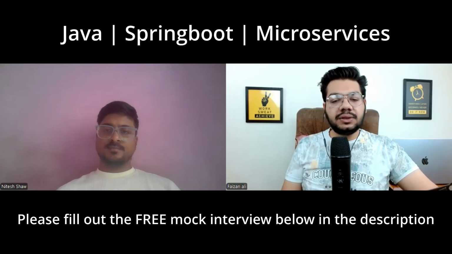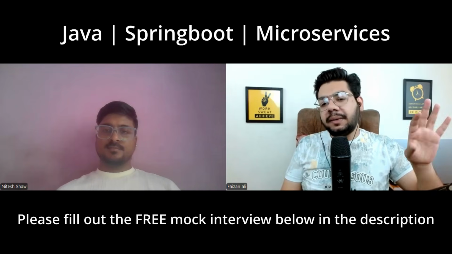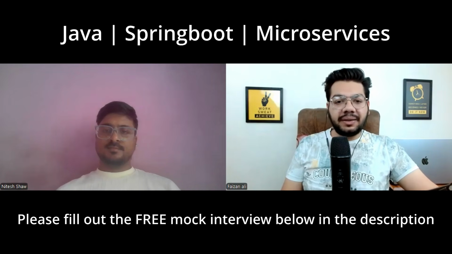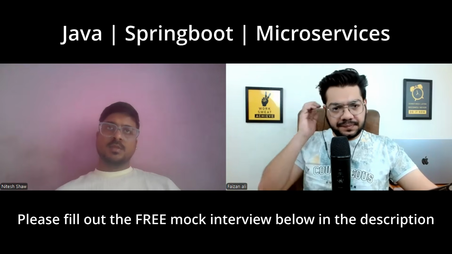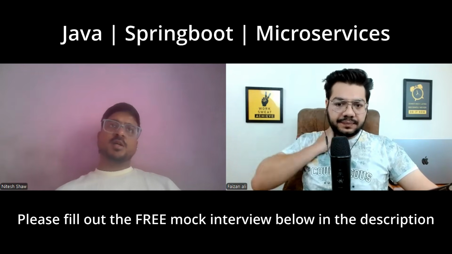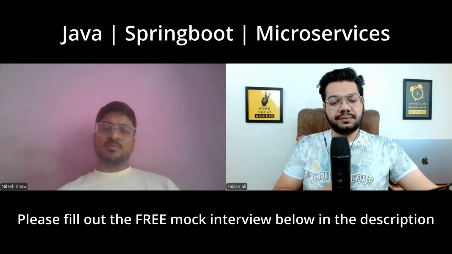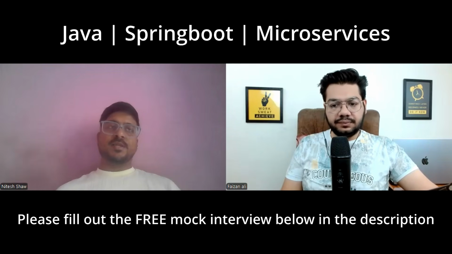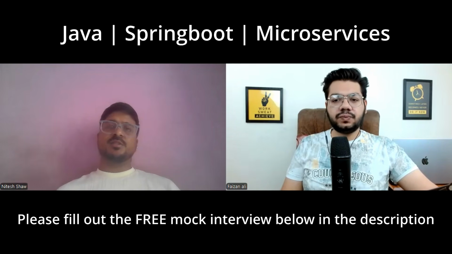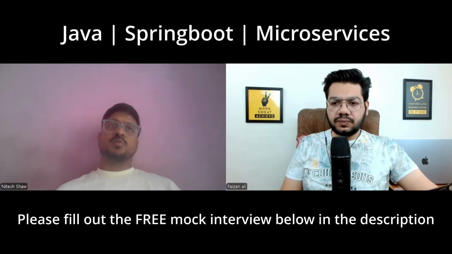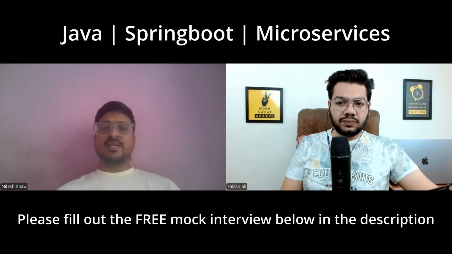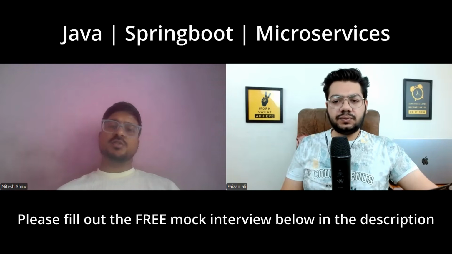How do you implement a retry mechanism in microservice architecture? For the retry mechanism, we use the circuit breaker concept. Whenever a service is down or not working, we can use the retry mechanism there. First, we need to do the configuration in application.properties for the circuit breaker pattern, and then we have the @CircuitBreaker annotation.